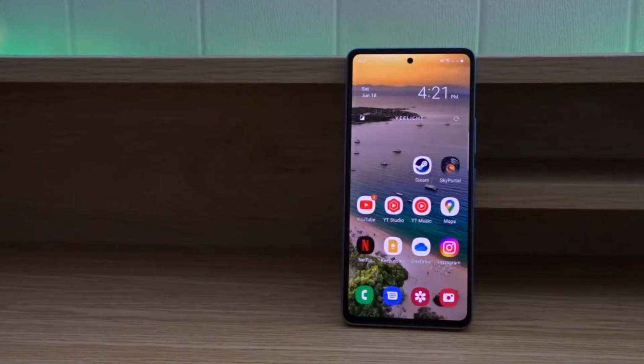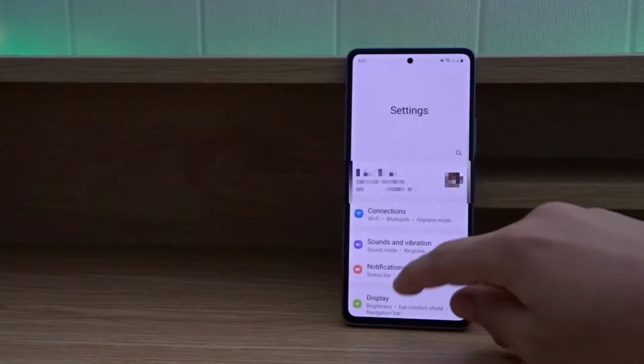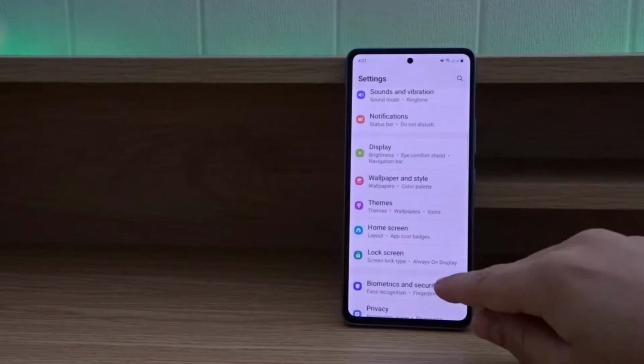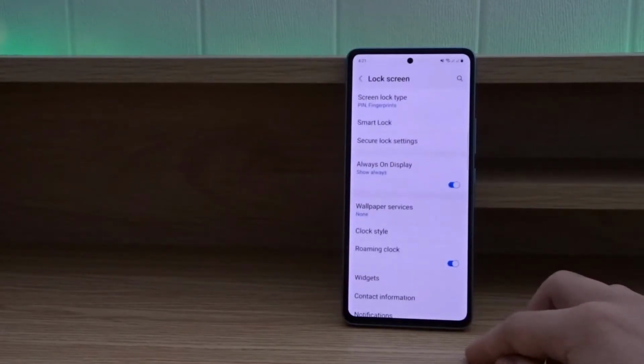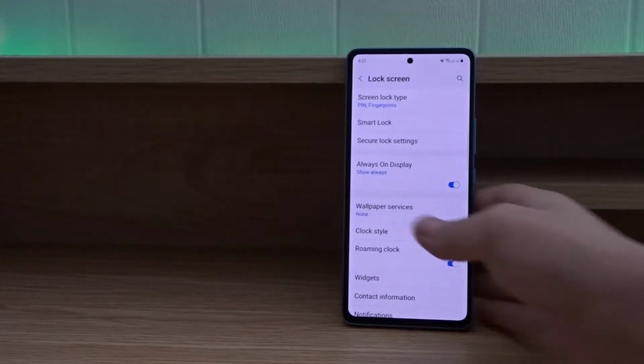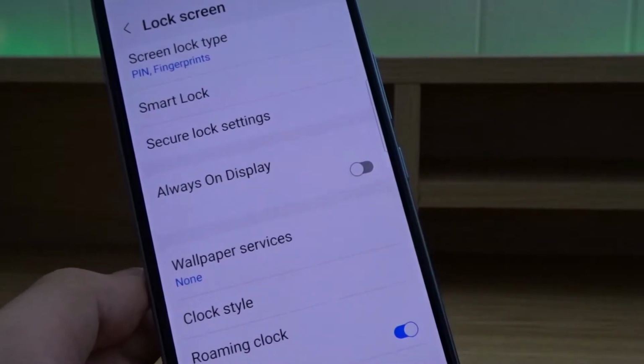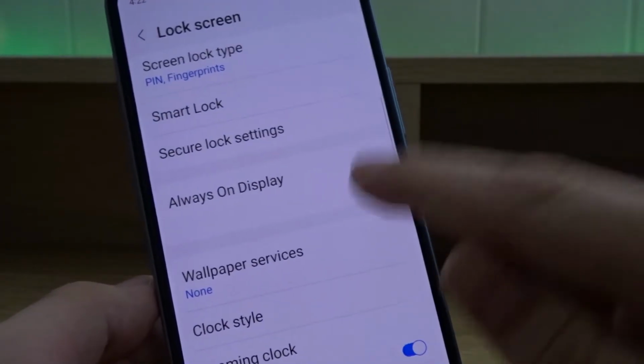Now first, go to the settings app. Then scroll down and press on lock screen. Then tap on always on display. So this is a switch over here, and you can turn the always on display on or off. So let's turn it off over here, and we can also turn it back on.